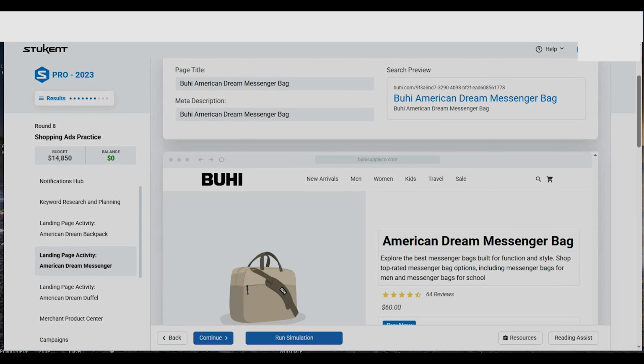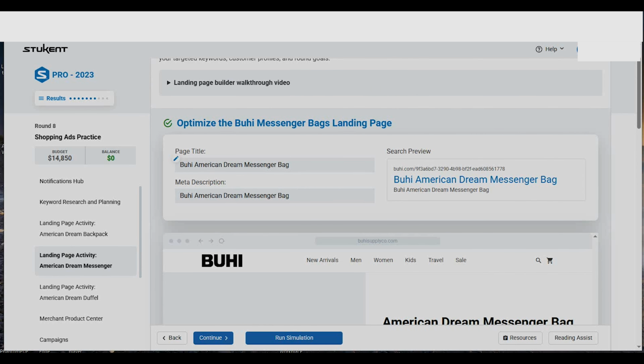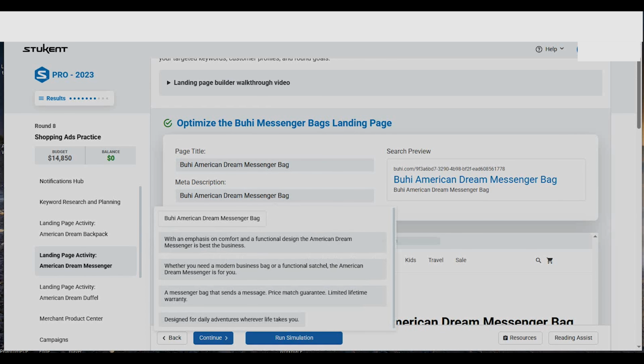Okay, let us go to the landing page for the next product, which is the messenger. And just like for the backpack, you can see again what we have selected. We have Buy American Dream Messenger Bag. So for the meta description, with emphasis on comfort and functional design, the American Dream Messenger is best for business. Whether you need a modern business bag or functional features, the American Dream bag. Price match guarantee, limited lifetime warranty, designed for daily adventure.